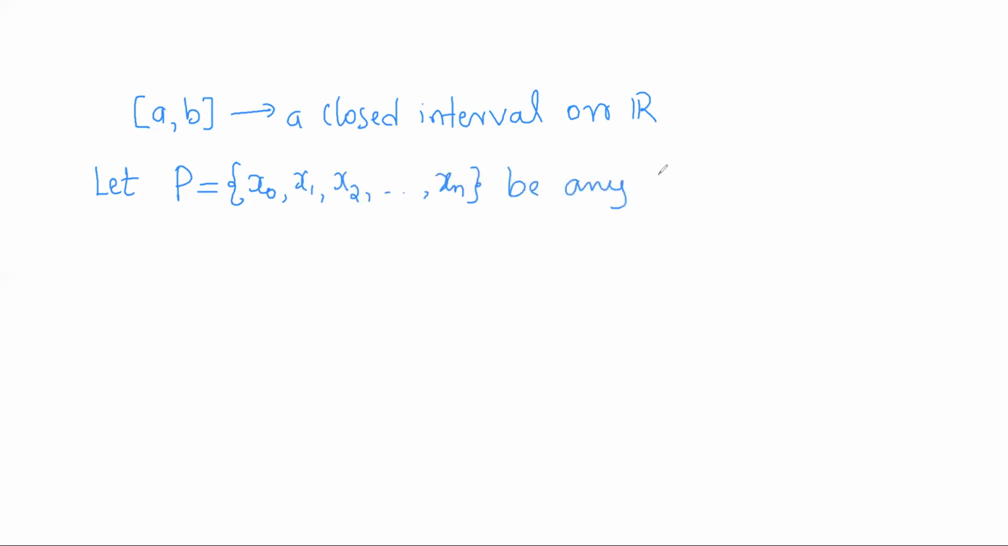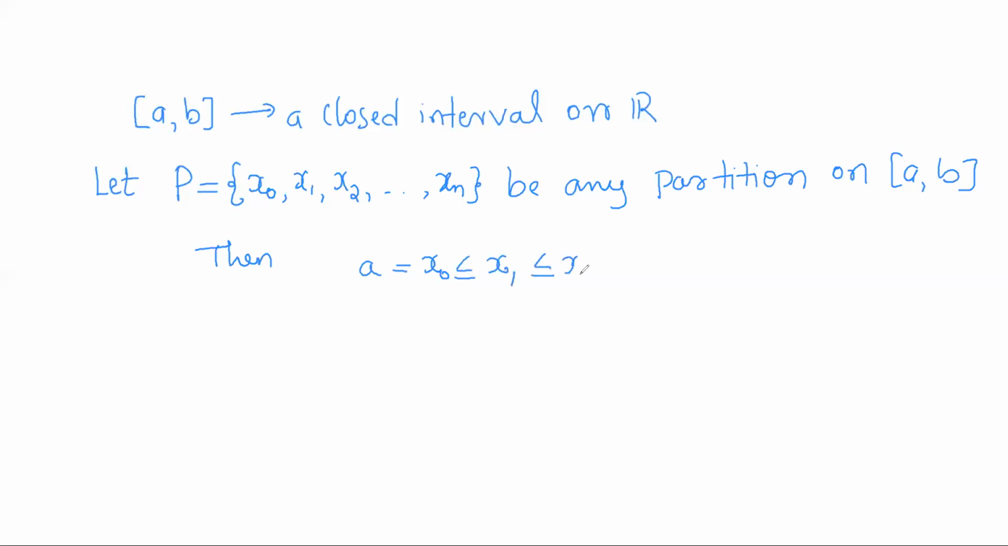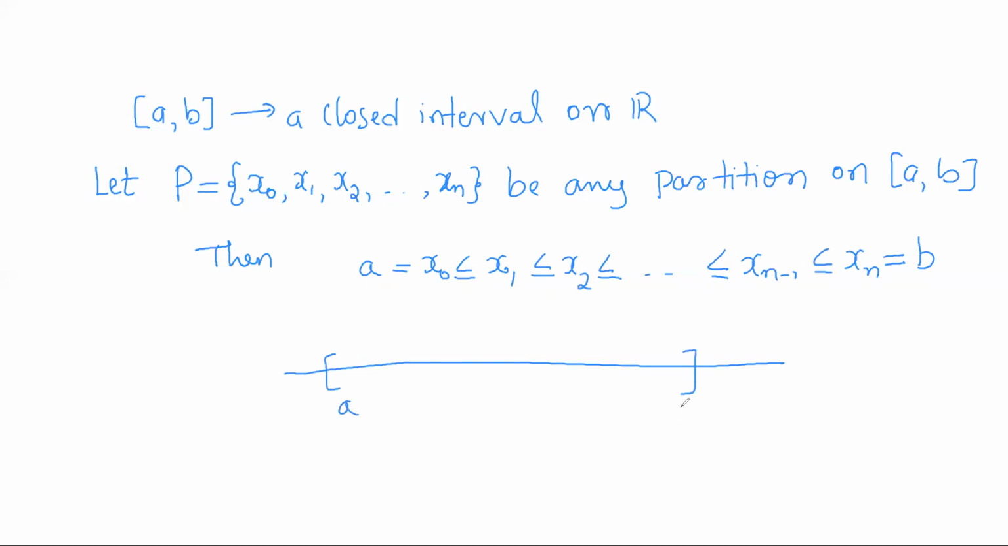Take any partition on the closed interval a comma b. Then according to our definition, what will be x0? It will be nothing but the first number. x0 will be less than or equal to x1, less than or equal to x2, and so on, less than or equal to xn minus 1, which will be less than or equal to xn, which is nothing but b. Now, if I see their arrangement graphically, what will it be? A is nothing but x naught, B is nothing but xn.